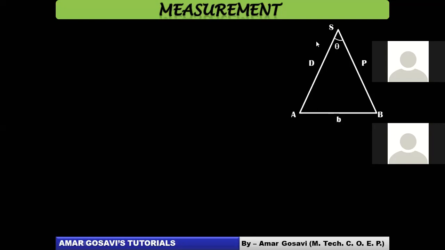So once you measure theta, as per geometry, you can draw a triangle like this. You know B. B can be measured because B is the distance on Earth. You can measure the distance between A and B because these points lie on Earth. So you can measure B, you can measure theta, but you cannot measure D. This is the important point.